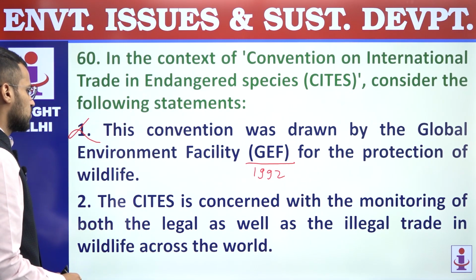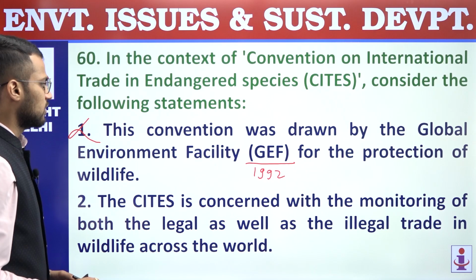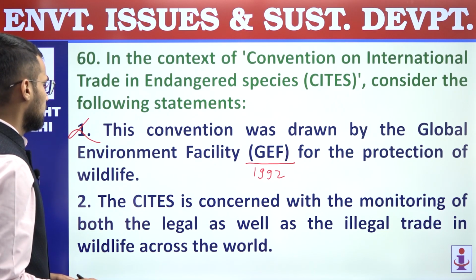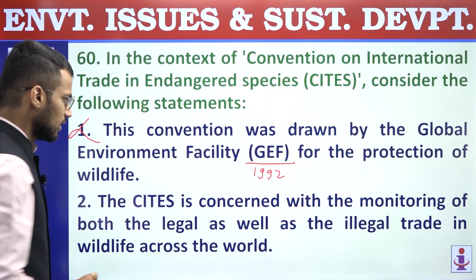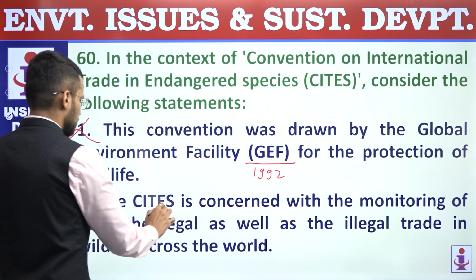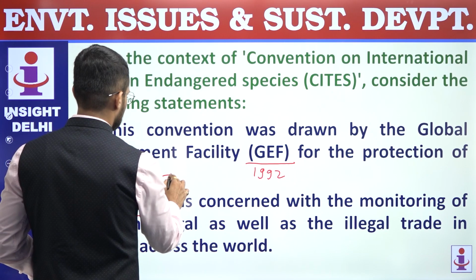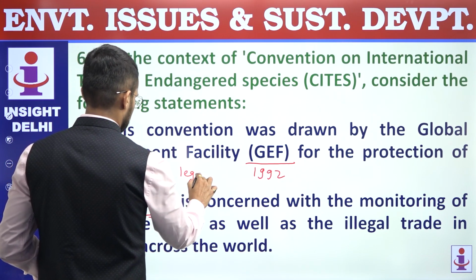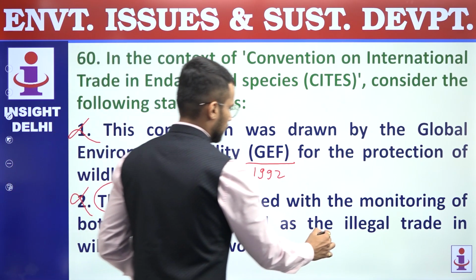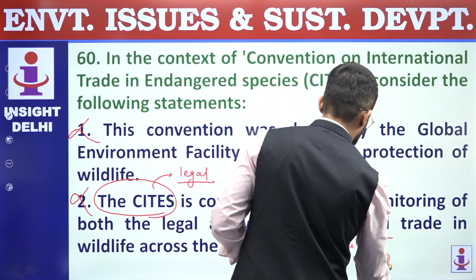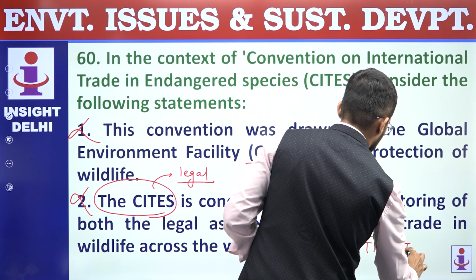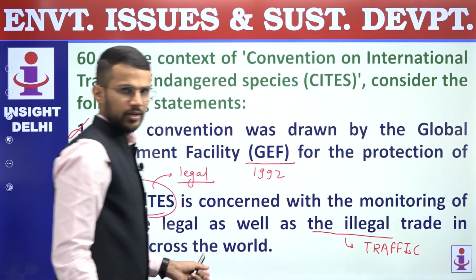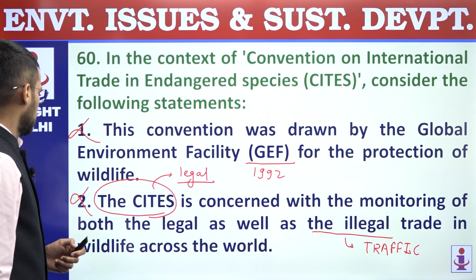and that's why first statement is incorrect. Second, the CITES is concerned with the monitoring of both the legal as well as illegal trade in wildlife across the world. Again, this statement is an incorrect statement because the CITES deals with legal trade. Illegal trade in wildlife is looked after by an organization called TRAFFIC. Right? And that's why second statement is also incorrect.